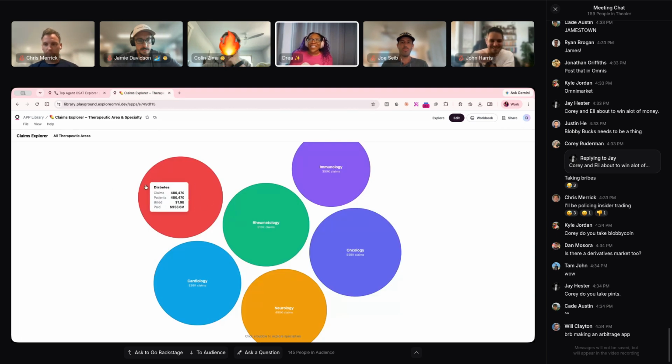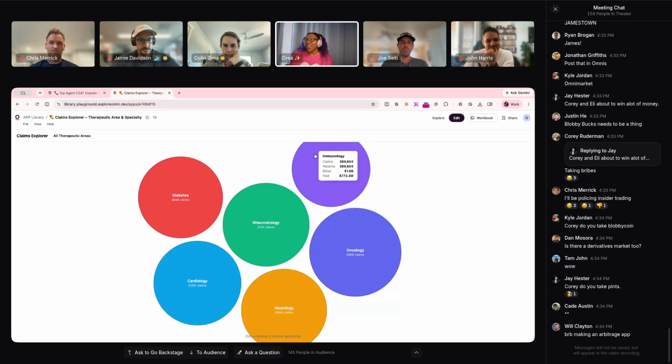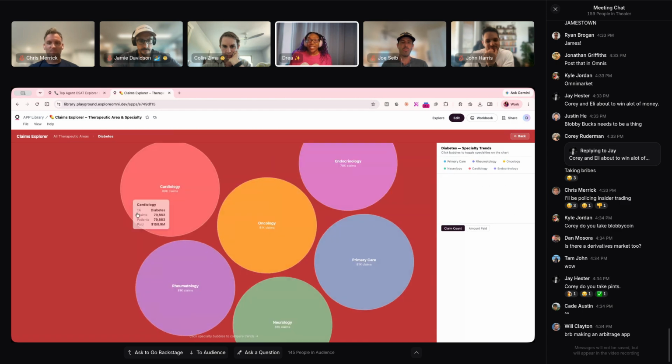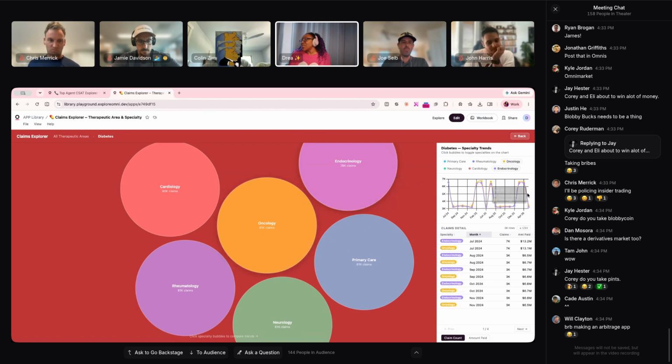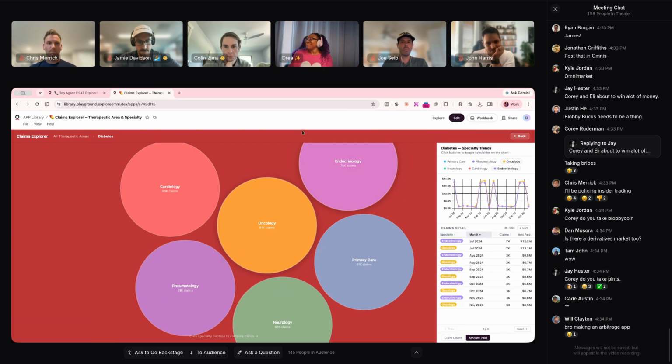Also, here is my claims explorer. For this one, we're looking at all therapeutic areas. If I want to zoom in to the diabetes, I can then see additional things for those particular specialties further in, and also add additional so we can see them tracking. And then I can also download that as a CSV, change whether I'm looking for claim count, and do additional sorting as well.